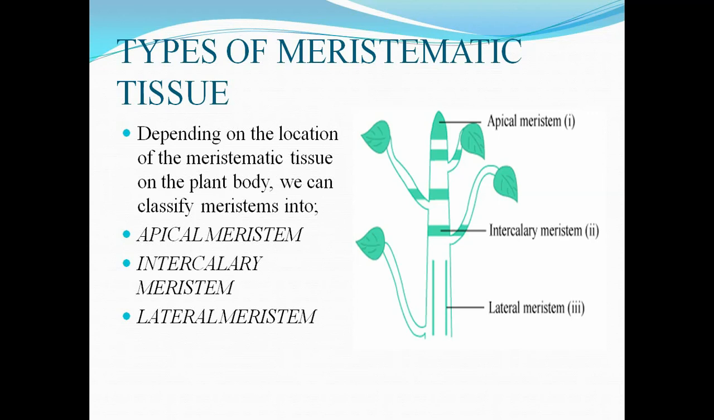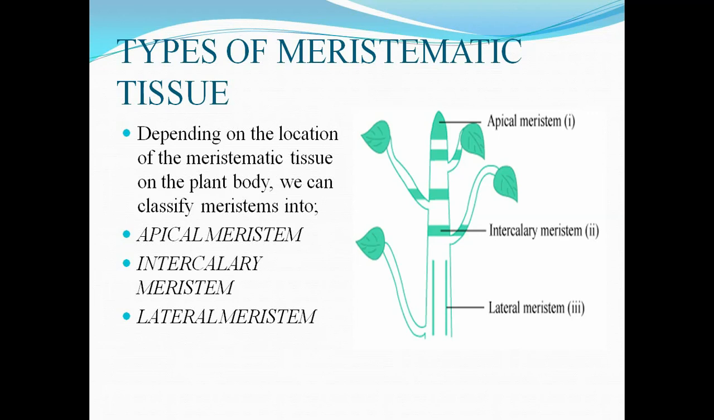Now there is meristematic tissue present at the nodes and internodes. You can see in the picture, it is called intercalary meristem. And the meristematic tissue present laterally on the stem of the plant is called lateral meristem. Now let me clear out the function of apical meristem. The cells of apical meristem are dividing continuously and actively, and thus it is helping the plant to grow in height.